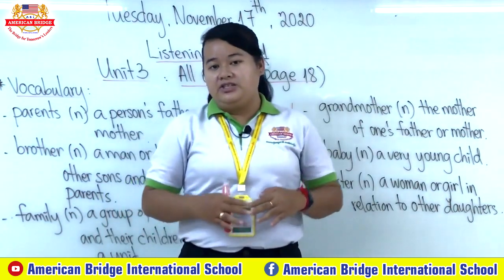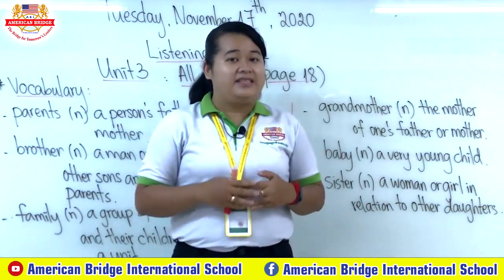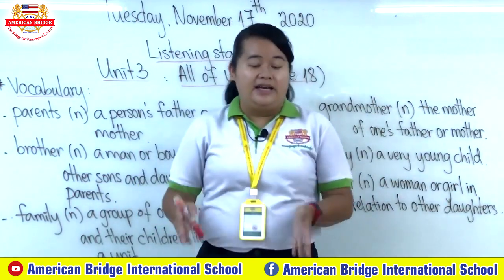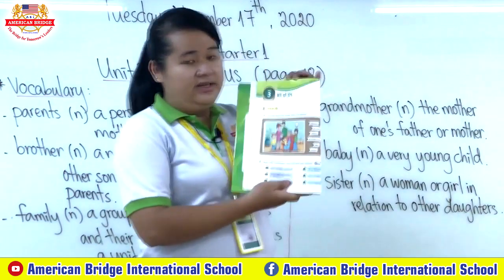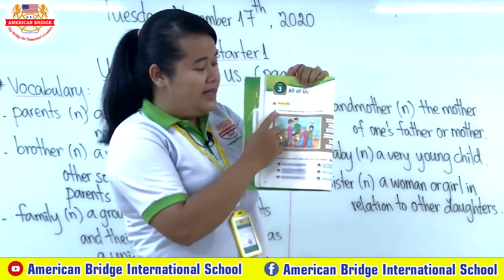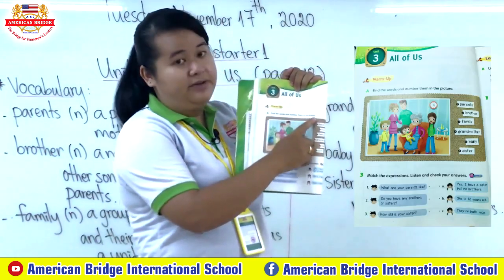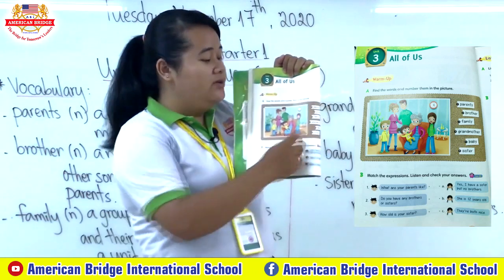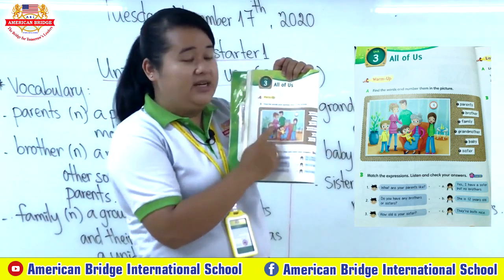Okay, so now teacher wants you to open your book again on page 18, where we focus on unit 3, all of us. On page 18, you need to look at exercise A, where you need to find the word and number them in the picture. So here is the picture, and you need to use the number of the word to write in this picture.